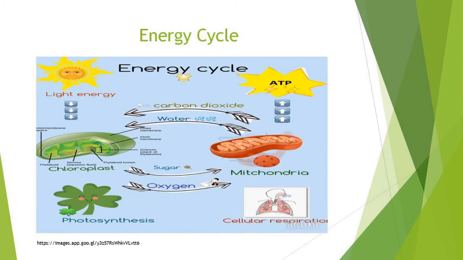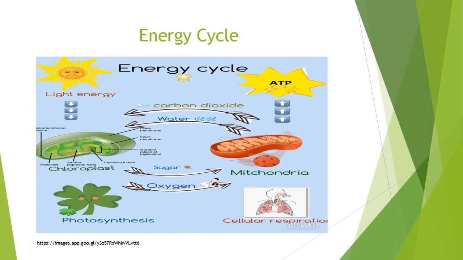Energy cycle. The energy cycle for life is fueled by the sun. The main end product for plants and animals is the production of highly energetic molecules like ATP, a compound that provides energy. These molecules store immediately available energy to allow plants and animals to do their necessary work.